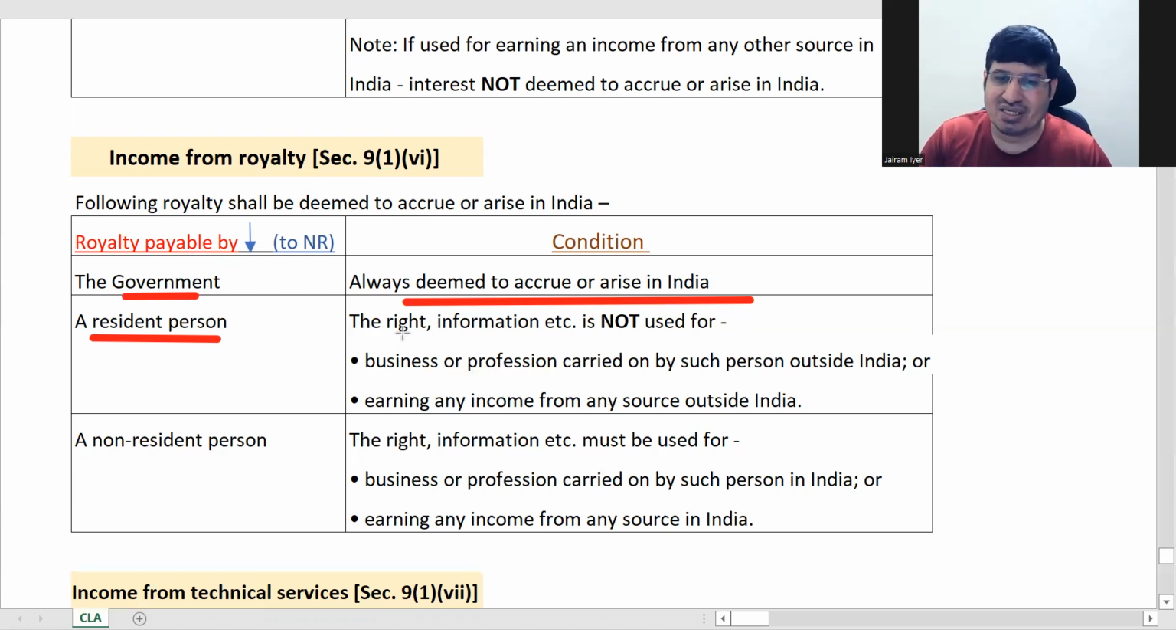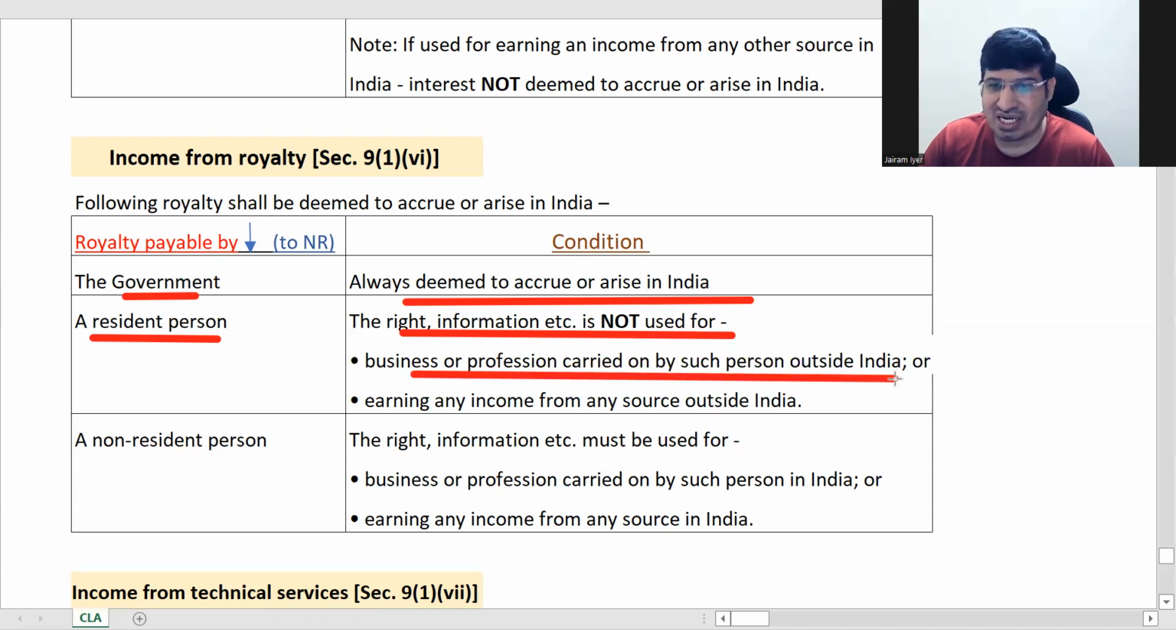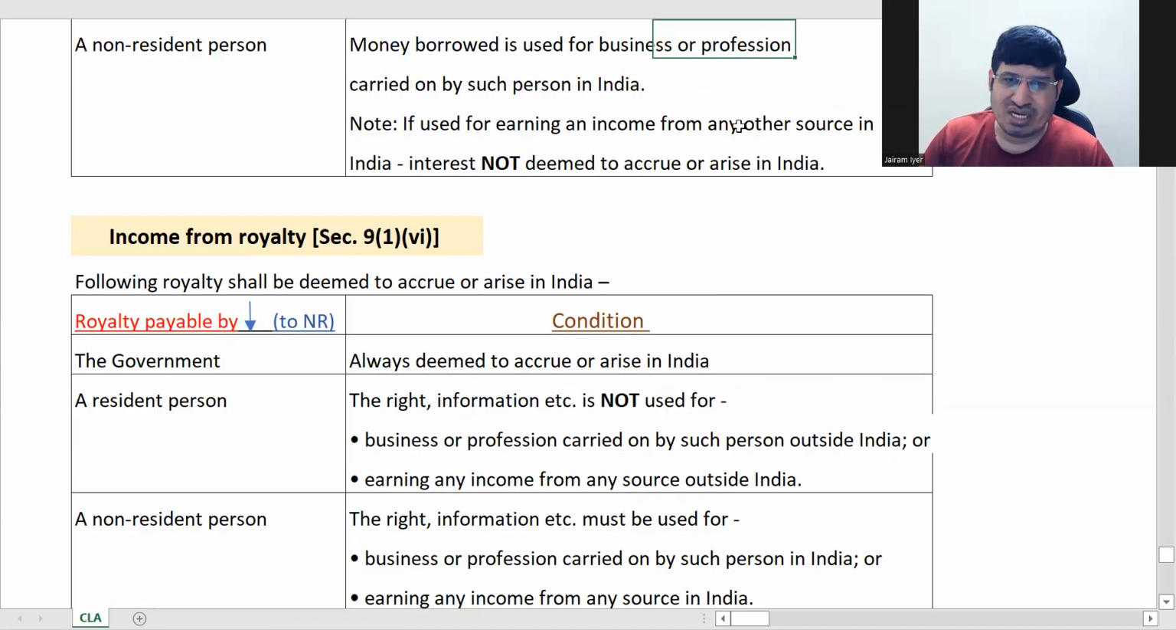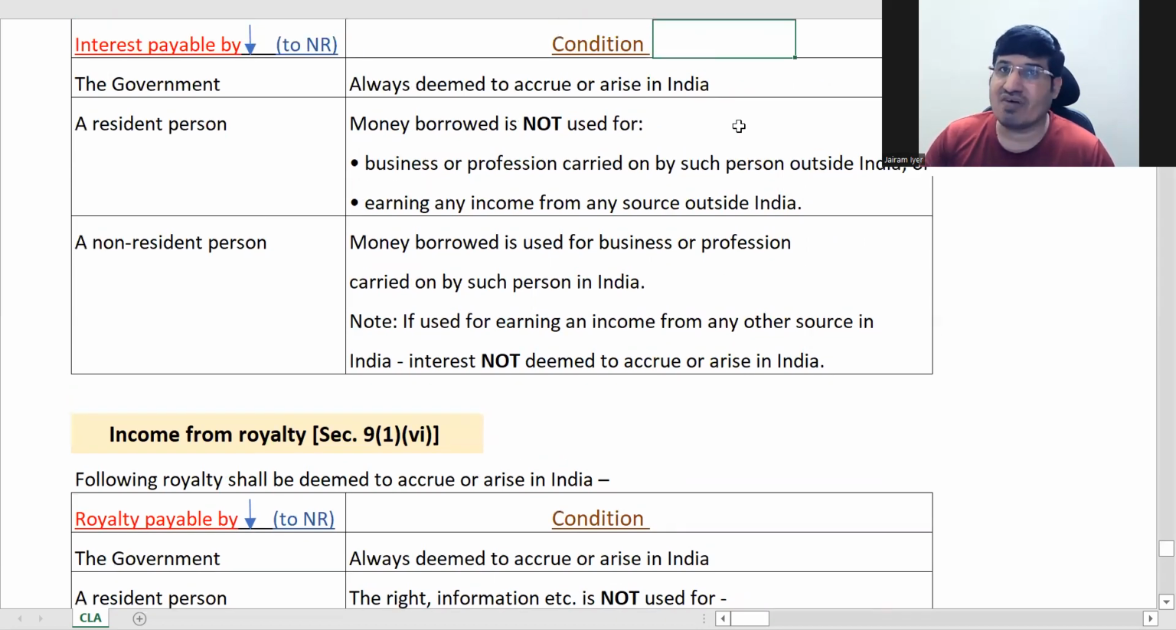That's why they have said the right or information must not be used for business or profession carried on outside India, or earning any income from any source outside India. So if you compare this with your first table, nothing has changed, only the nature of payment has changed. Instead of paying interest, you are paying royalty. That's all. So here also it is exactly the same. So the first three points till here, nothing has changed.